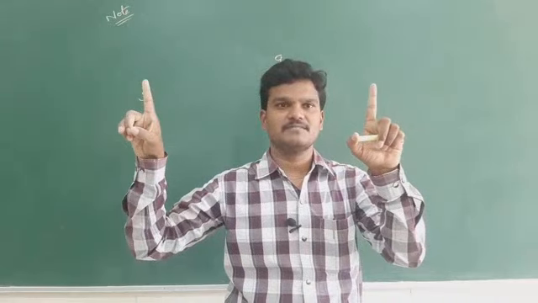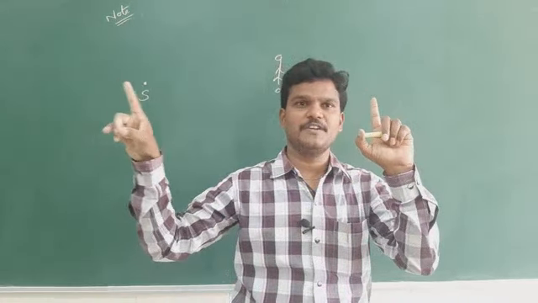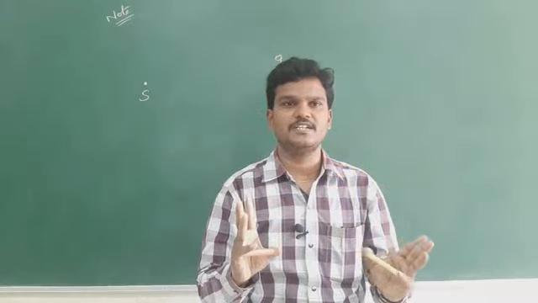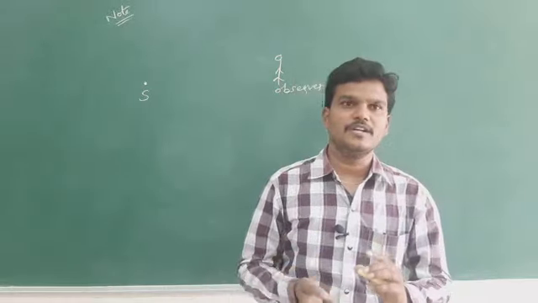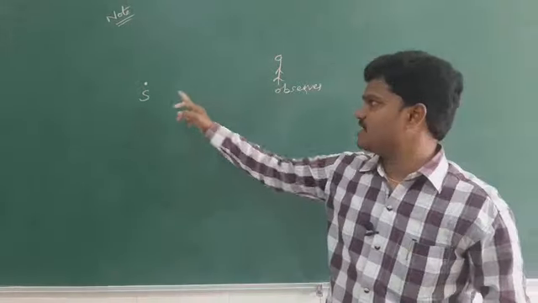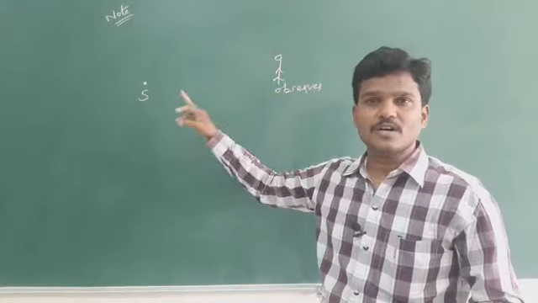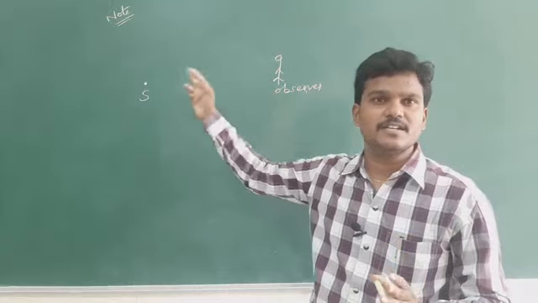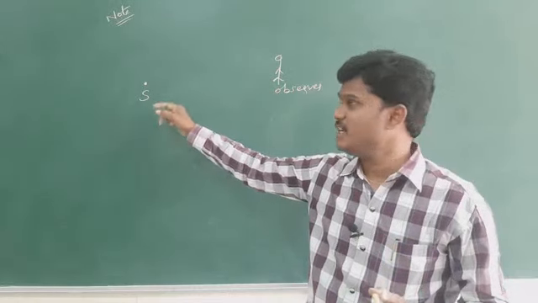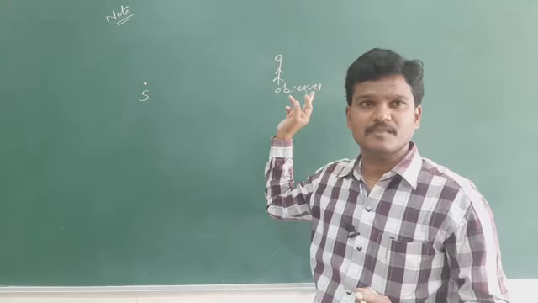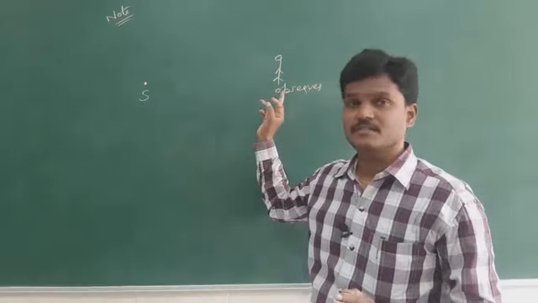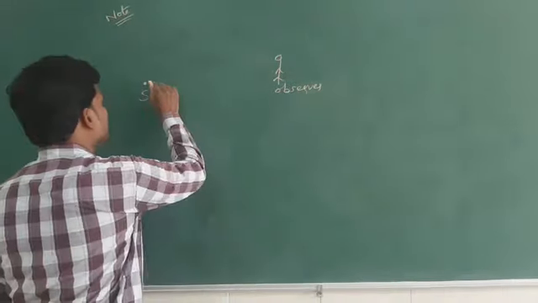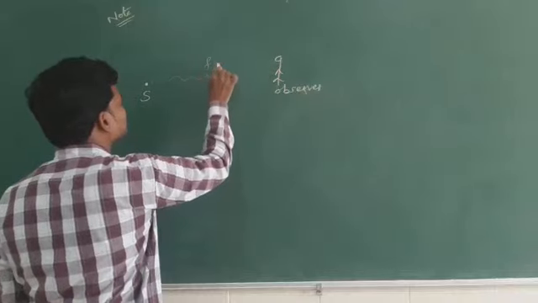If both are at rest, the observer hears constant frequency coming from the source. Constant frequency means no change in frequency, no Doppler effect. If the source of light is moving towards the observer, tell me, what increases?